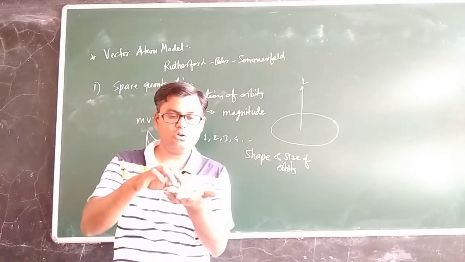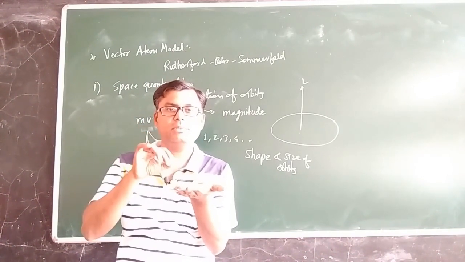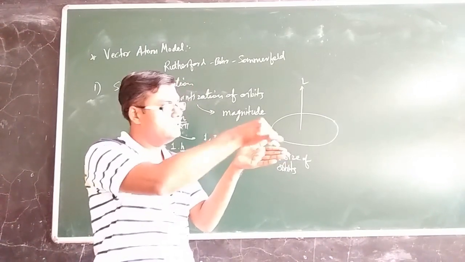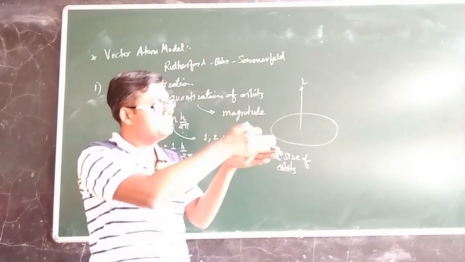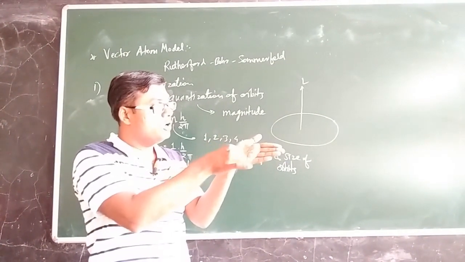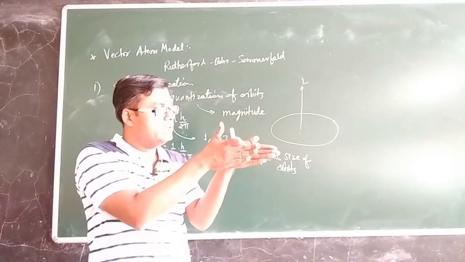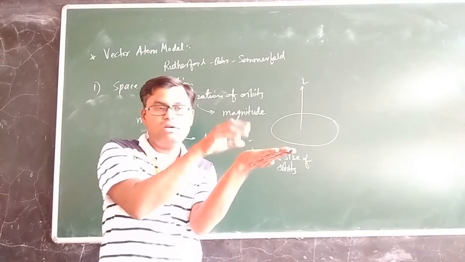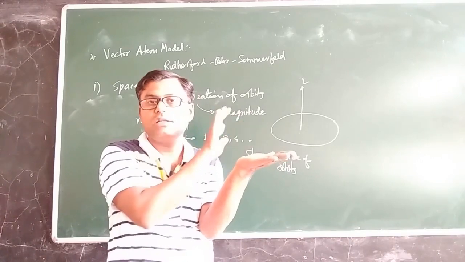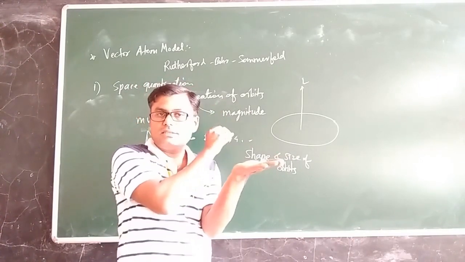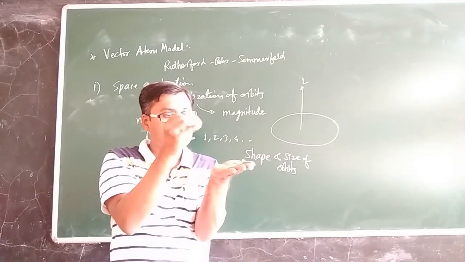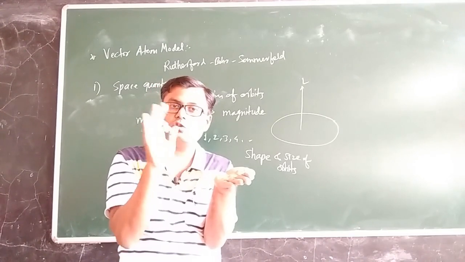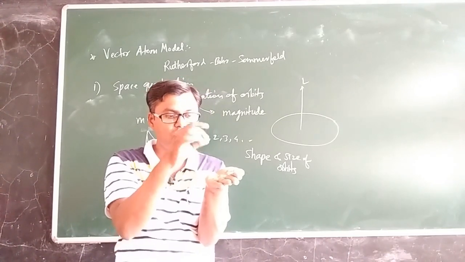Earlier we were saying that the electron was revolving in a circular orbit or an elliptical orbit. But which elliptical orbit? Suppose the electron is revolving in this fashion, in an elliptical orbit, in the plane of my hand. What should be the orientation of this particular orbit? It can be oriented like this, like this, or like this. Earlier we were not bothered about the orientation of the electronic orbit. But now the concept of space quantization tells us that the direction in which the angular momentum is oriented should also be quantized.